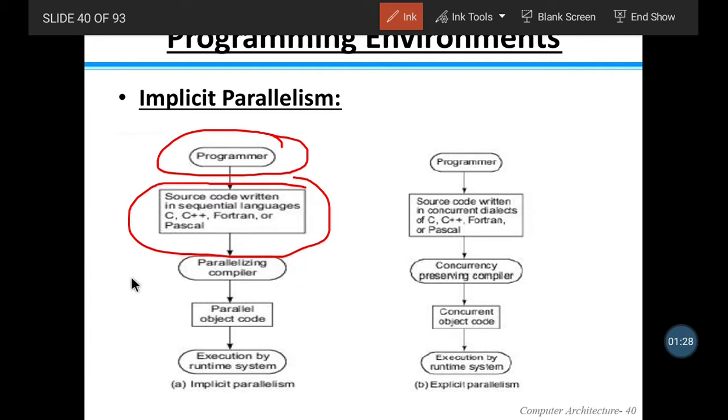It is called implicit because all the parallelism is handled by the compiler. This compiler is called a parallelizing compiler.